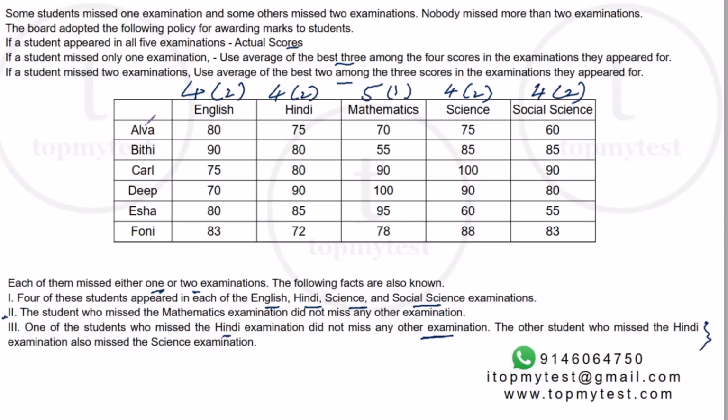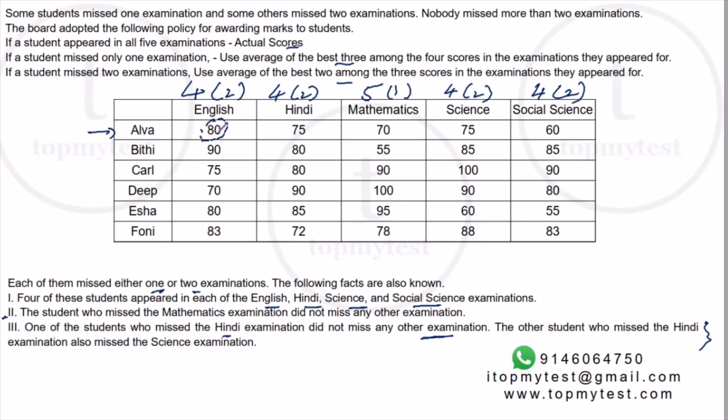Now, can we identify the missing examination, or the exam which he definitely attempted? There are 2 parts to it. We have to identify the exam which the student missed. Conversely, we also need to identify the exam which he definitely appeared for. The balance will be the exam that he missed. Now, let's see what happens. Let's start with Alva. Can Alva miss English? Let's take this as an argument's sake.